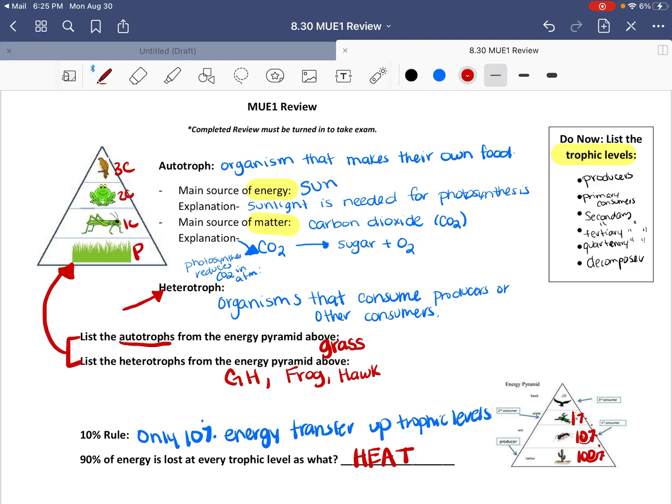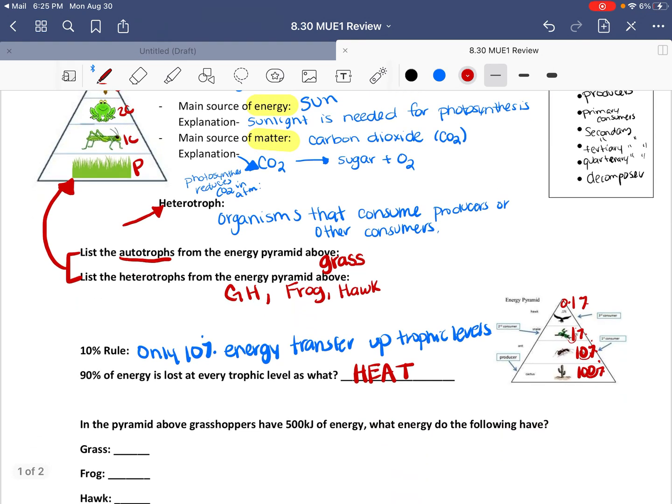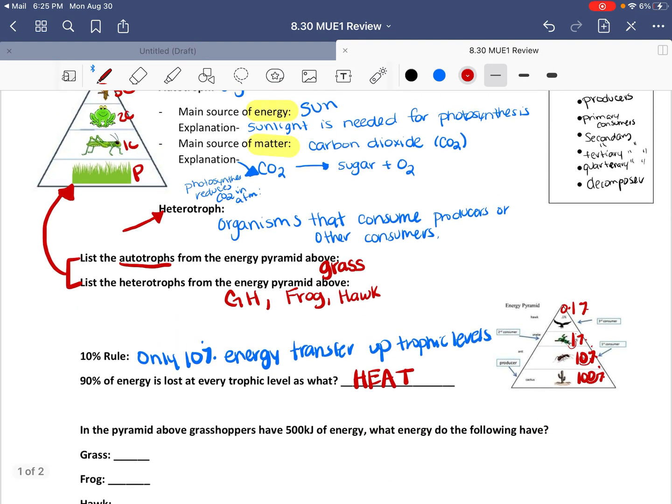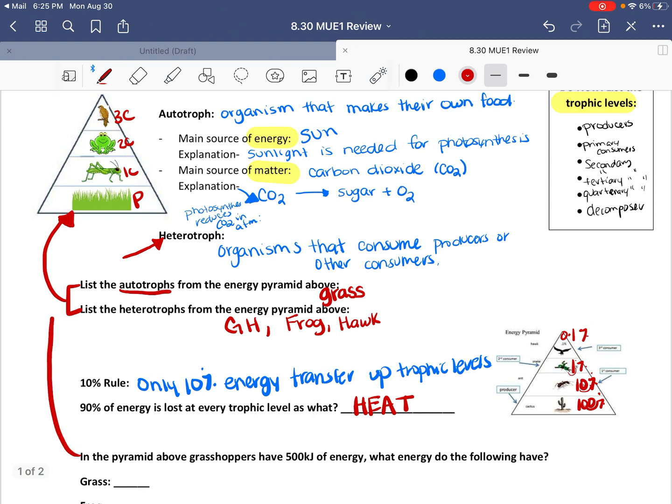This is my very bad percentage sign. And then lastly, we have 0.1%. That method can be used with any number at all, and you'll be able to correctly answer your question on the 10% rule. So in the pyramid above, again, we're still using the same pyramid.